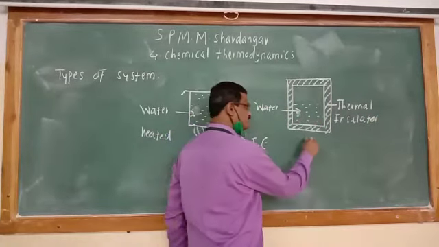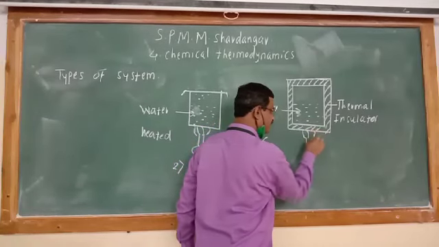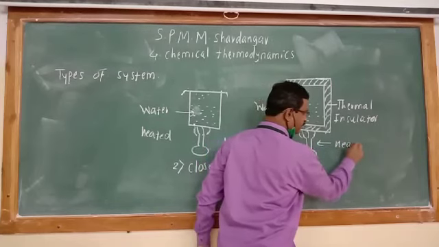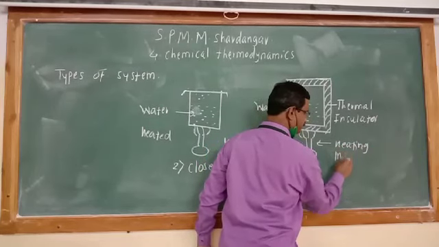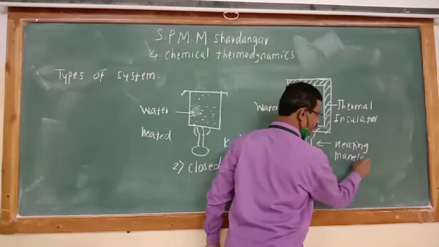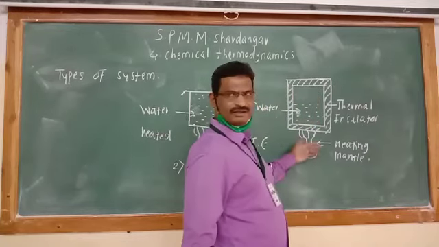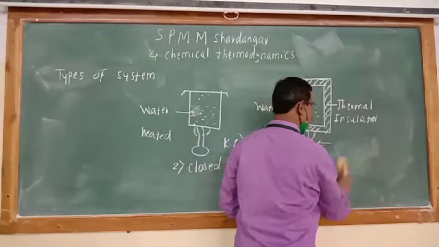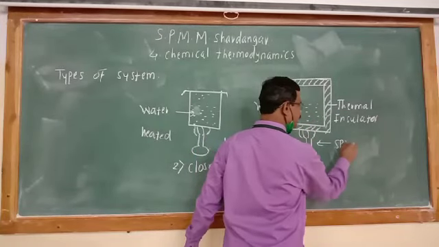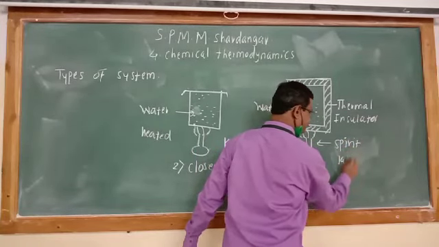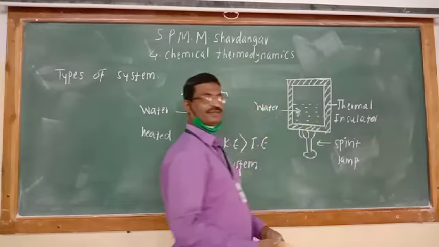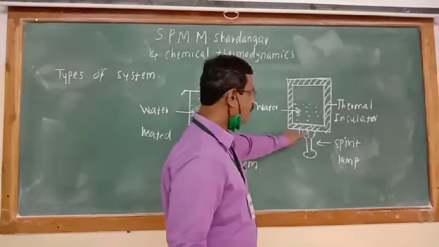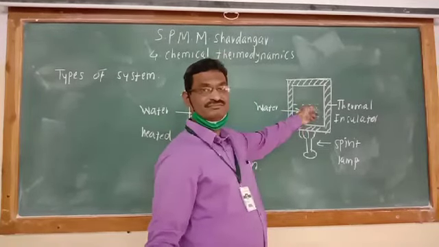Now if this system is subjected to heating, this is the heating mantle or spirit lamp. It may be a heating mantle or spirit lamp we are using for heating. Now is it possible to transfer the heat from surrounding to the system?